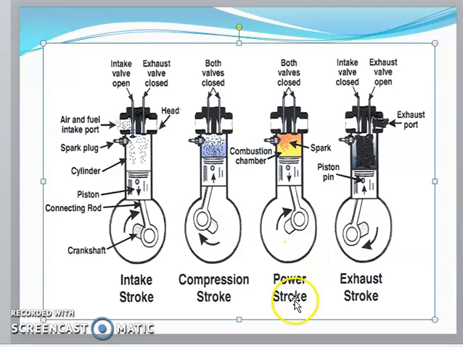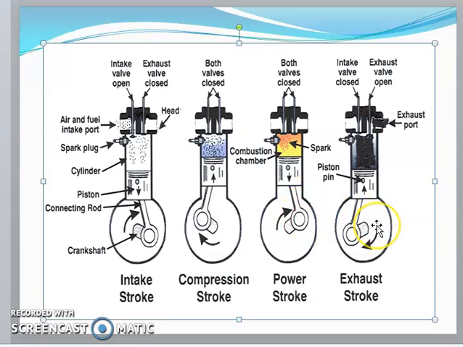This is called the power stroke. During this stroke, the piston moves from top dead center to bottom dead center. During this time, the inlet valve and the exhaust valve remain closed. At the end of the compression, what happened? The fuel will be burned, so an enormous amount of heat energy will be liberated inside the cylinder. That energy will push the piston down to the bottom, from TDC to BDC. This is called the power stroke.